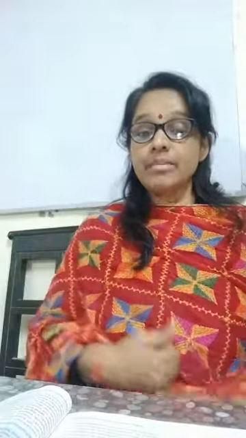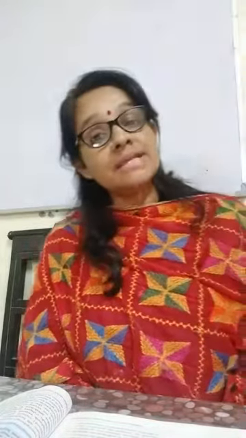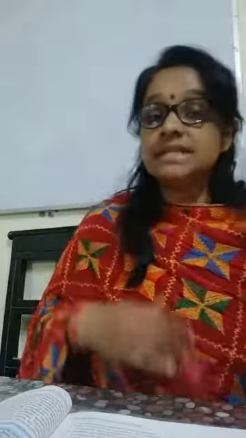Now what is the third dimension? To have a decent standard of living. And we measure decent standard of living in terms of gross domestic product. Is it clear? So what is the name of the variable of decent standard of living? GDP. The higher the GDP, the higher the decent standard of living. The lower the GDP, the lower the decent standard of living.